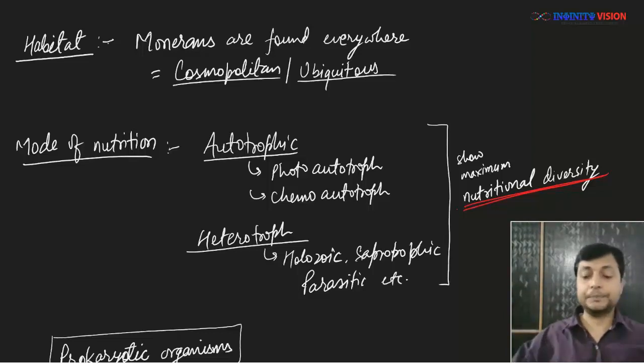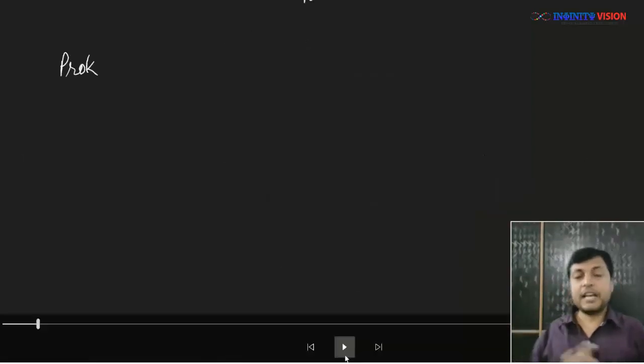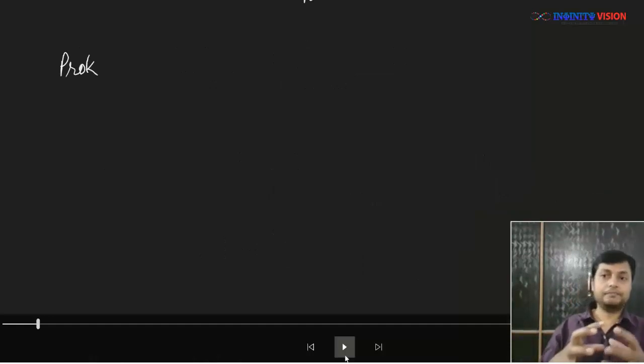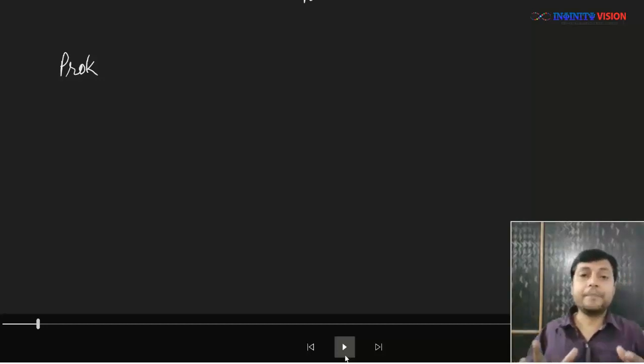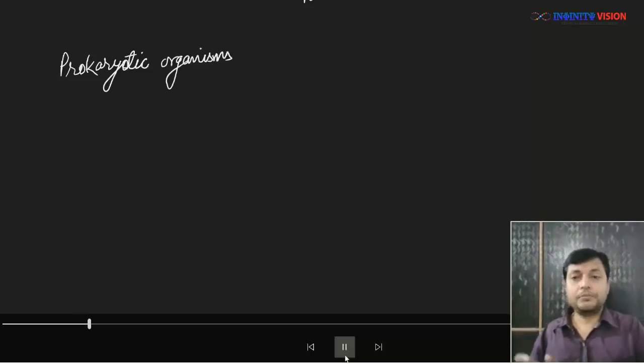Great. So once we have seen the basic structure of the prokaryotic cell or prokaryotic organism, let's see what the different types of prokaryotic organisms are.